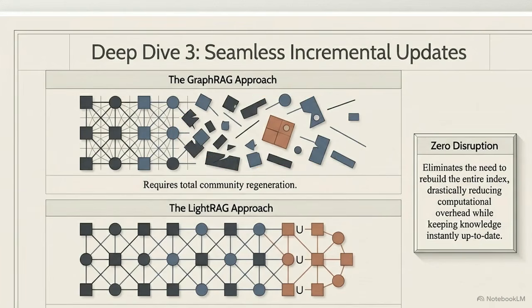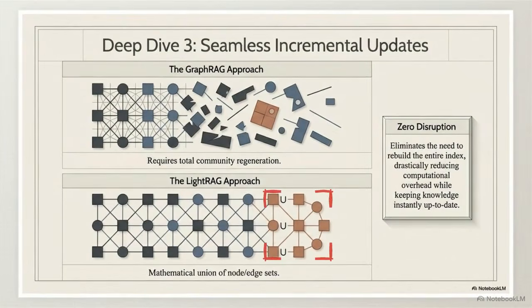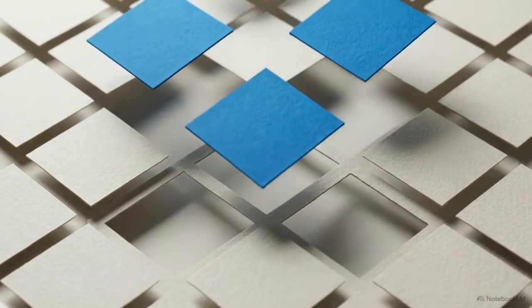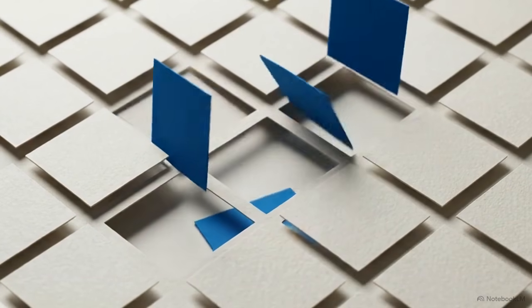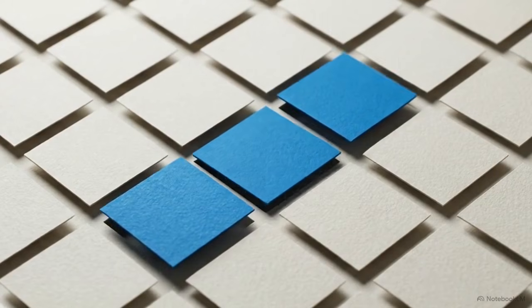Below, LightRAG executes updates as a seamless mathematical union of new node and edge sets. The new data locks directly into place, integrating instantly without disturbing the highly connected structure that already exists. Treating data ingestion as a mathematical union rather than a total system rebuild achieves zero disruption. It keeps enterprise-grade memory up to date with minimal friction.